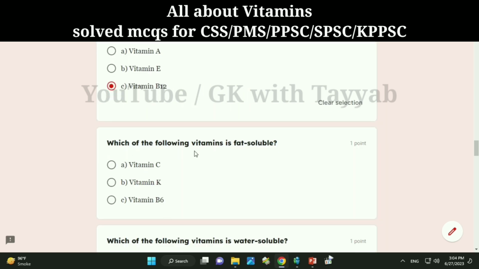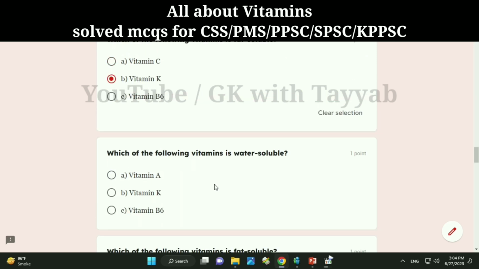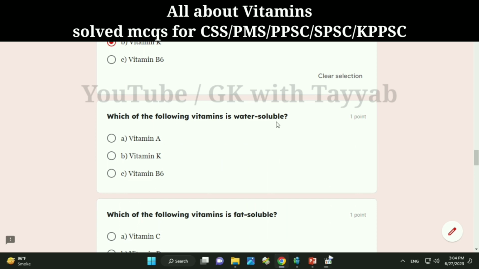Which of the following vitamins is fat-soluble? A. Vitamin C. B. Vitamin K. C. Vitamin B6. Correct answer, B. Vitamin K. Which of the following vitamins is water-soluble? A. Vitamin A. B. Vitamin K. C. Vitamin B6. Correct answer, C.